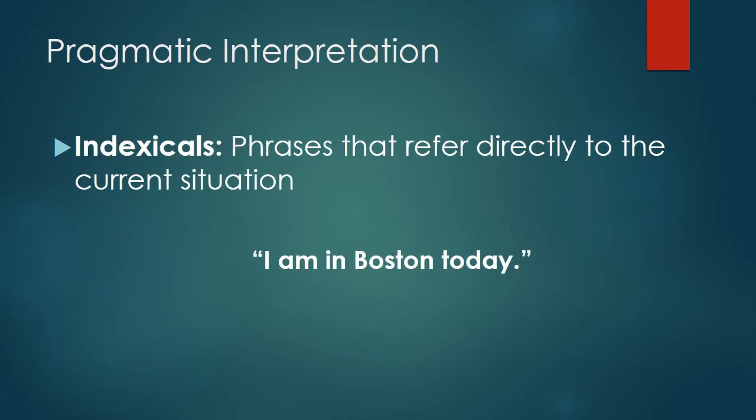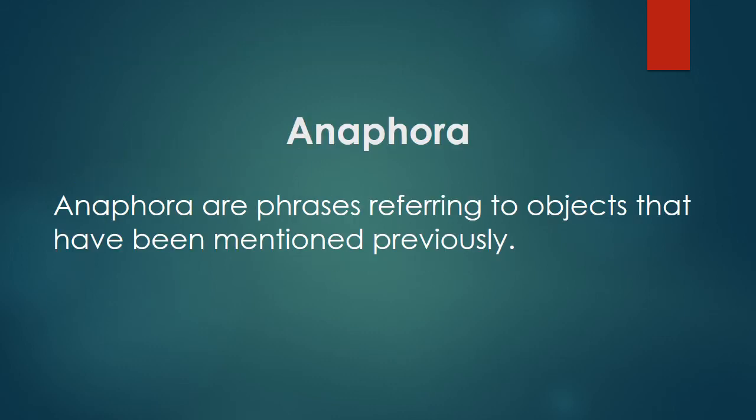The most obvious need for situational information is in resolving indexicals, which are phrases that refer directly to the current situation. For example, in the sentence "I am in Boston today," the interpretation of the indexicals I and today depends on who uttered the sentence and when. We represent indexicals by logical constants such as Speaker, which are interpreted as fluents. The hearer who perceives a speech act should also perceive who the speaker is and use this information to resolve the indexical.